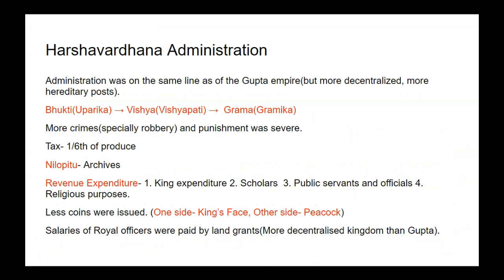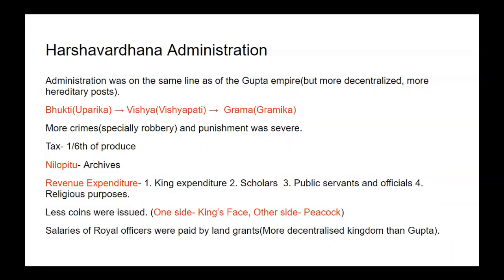The administration of the Harsha Empire was on the same line as the Gupta Empire, but it was more decentralized than the Gupta Empire, and we find more hereditary posts in the Harshavardhan Empire. The territory was divided the same as in the Gupta Empire. Bhukti was the province. It was governed by the Governor, Uparika. Then Visay was the district. The district was ruled by Visaypati. Then Gram was ruled by Gramika.